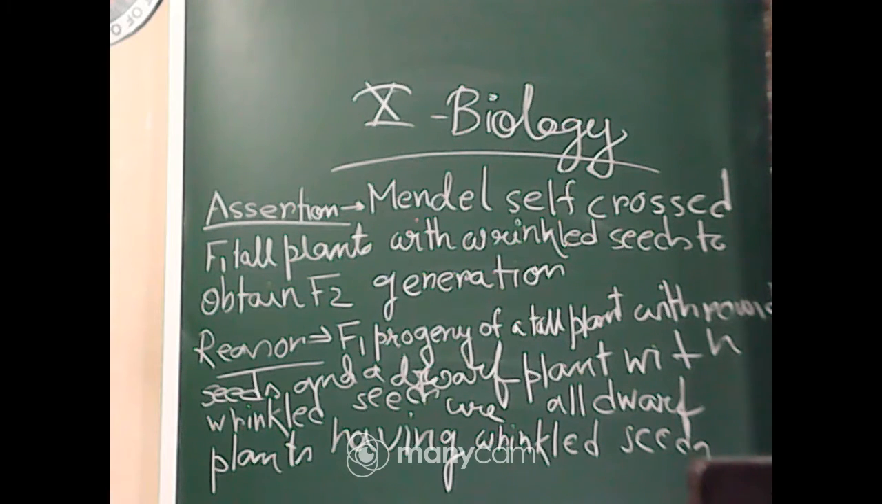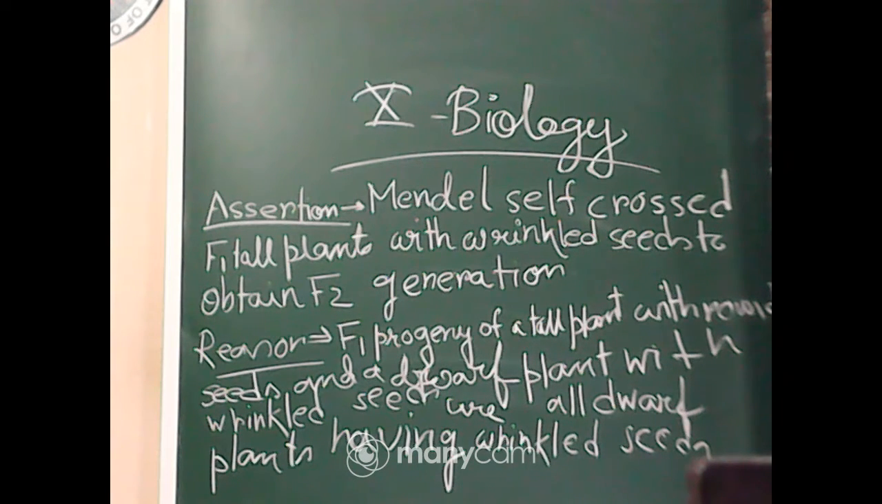Now what were the options? Under option A, both assertion and reason are true and the reason is the correct explanation of the assertion. Check assertion and reason very carefully. Now I am telling the different options again. Option A: both are true and the reason is the correct explanation. Option B: both are true but the reason is not the correct explanation of the assertion.